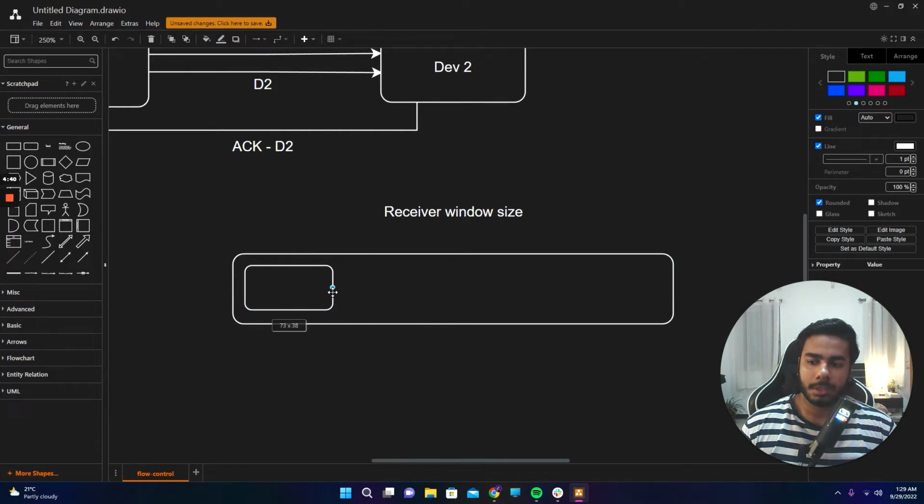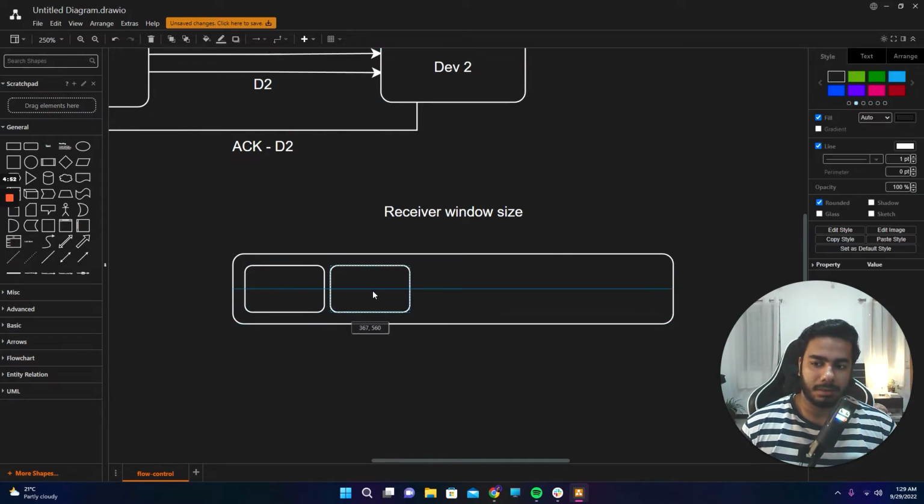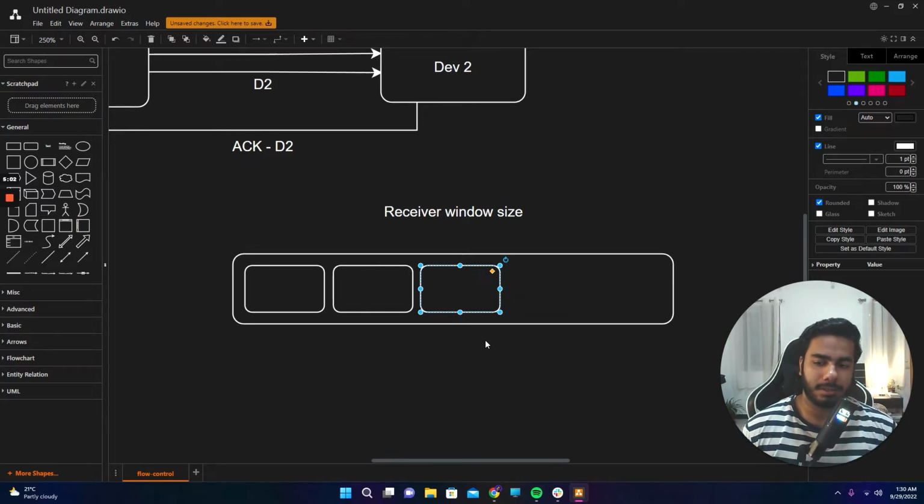What is a buffer? A buffer is something like, whatever data comes for device 2 would be stored here, which device 2 will process one by one, and as it processes, it will be cleared up. Basically, assume it is a storehouse sort of a thing where you store the data. When you are done with one, you move to the next one, and then you have empty space here to store more data. It's as simple as that.